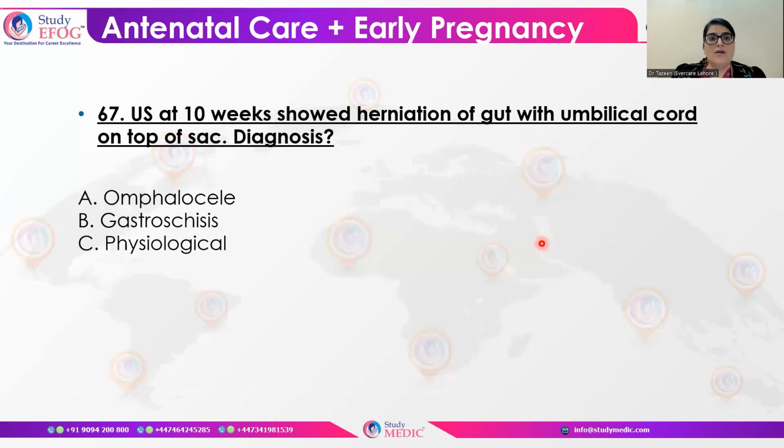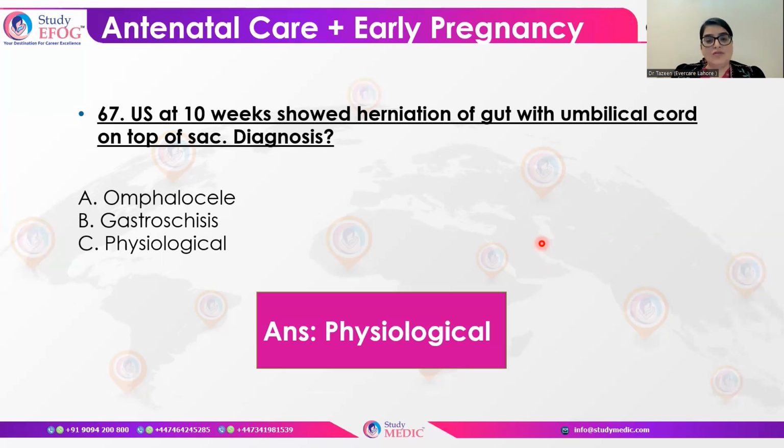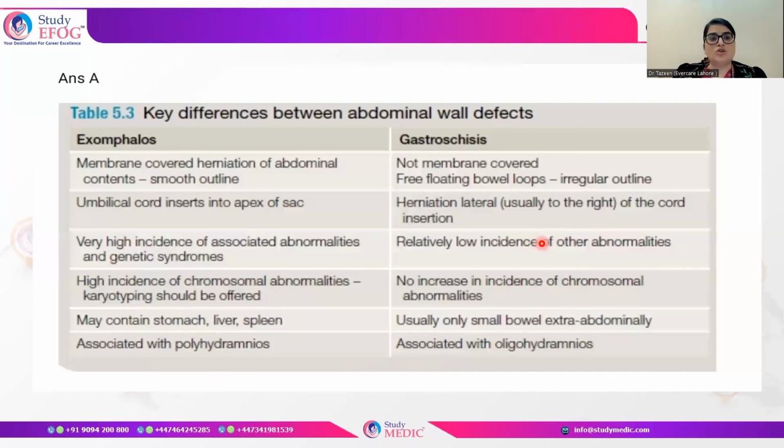Then there are certain differences. Abnormal gut herniation: if it is seen at 10 weeks of gestation and shows herniation of gut, you have to remember that up till 12 weeks of gestation it can be physiological as well, but if it is beyond this gestational age, then it can be an abnormality as well. So here at 10 weeks it is actually physiological, but you should be aware that there are certain differences between exomphalos and gastroschisis.